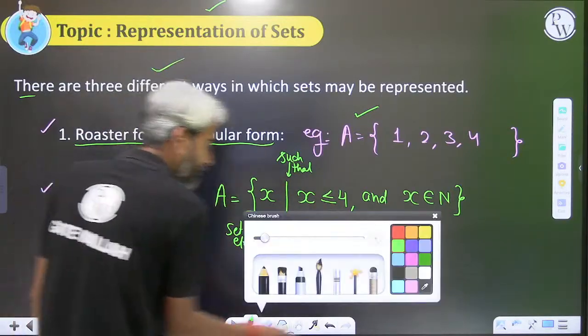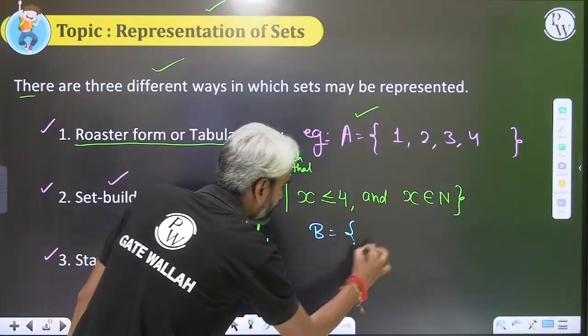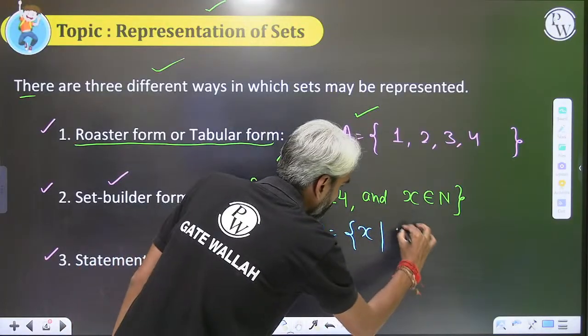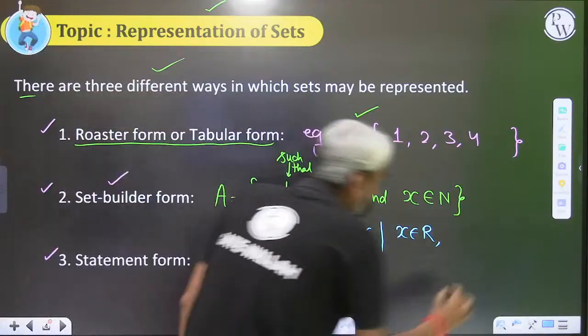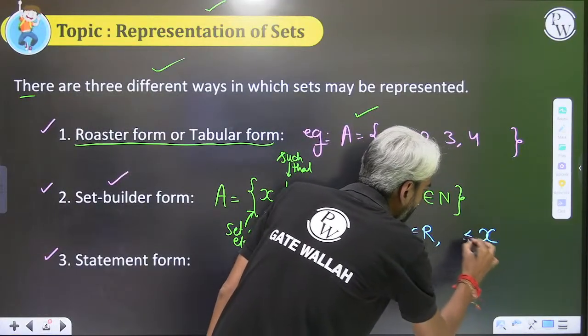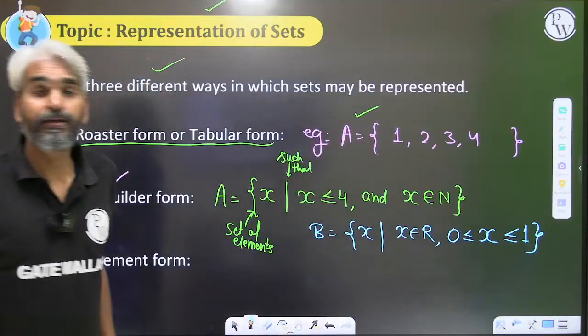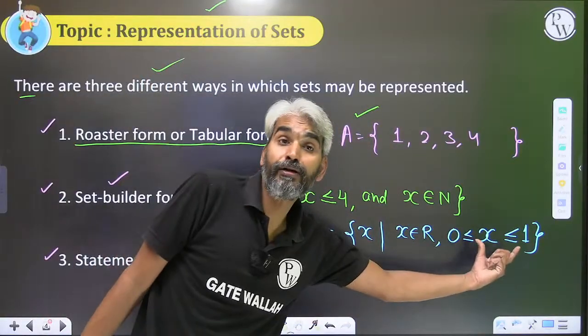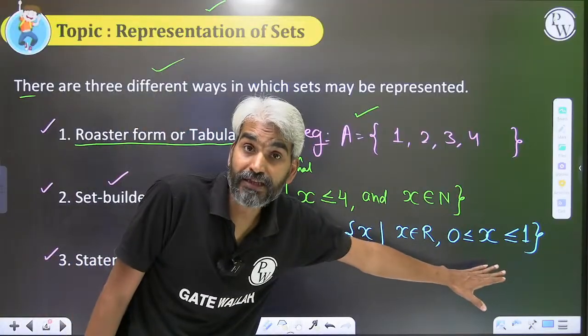So there may be other definitions. Just try to understand, if I write another set B, that is nothing but a set such that X belongs to real numbers, that I am considering a set of real numbers, and I am saying that X will be greater than or equal to 0 and X will be less than or equal to 1. So please tell me, how many real numbers will be there between 0 and 1? There will be infinite real numbers between 0 and 1.